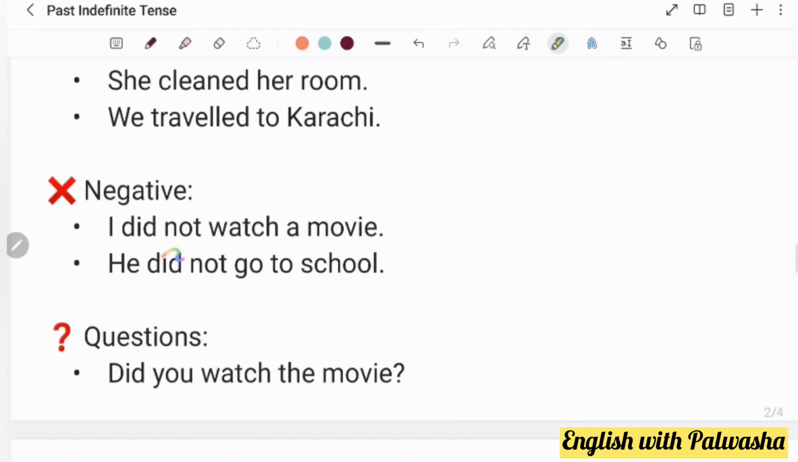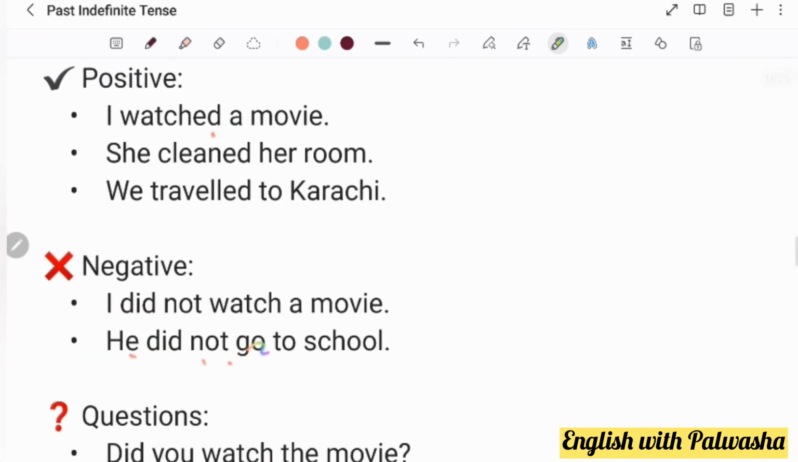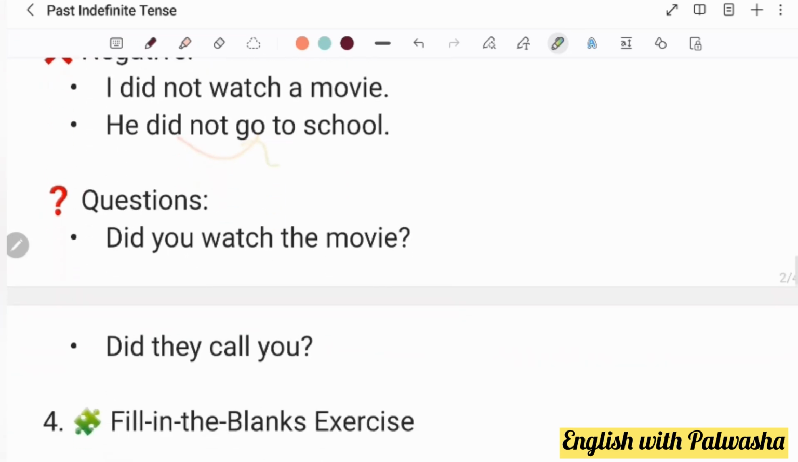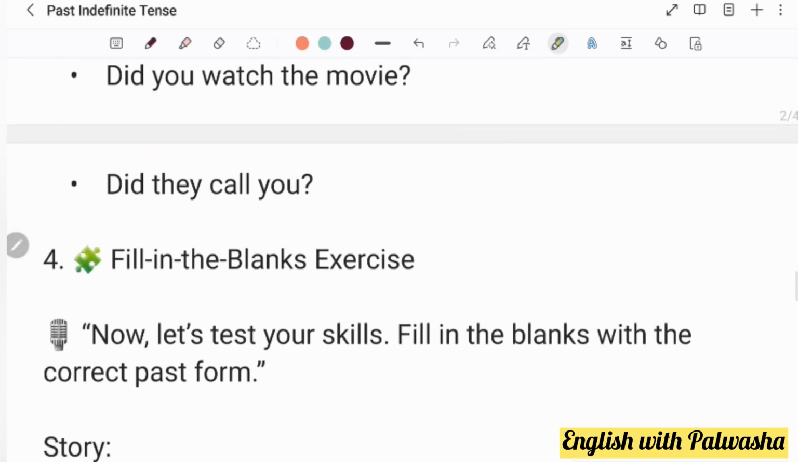Now, negative. I did not watch a movie. So with did we have to use watch. We are not going to keep it watched, right? He did not go to school. So with did we have to use go, not went. Did you watch the movie? With did, it's just the first form. Did they call you? It's just the first form, right? In the questions we're going to do the same thing.